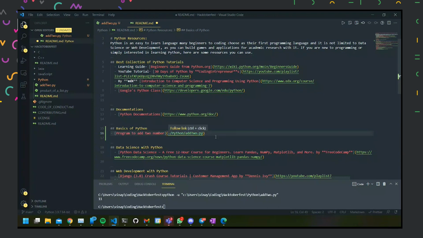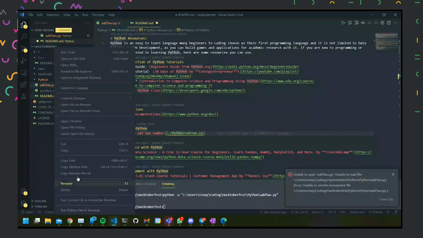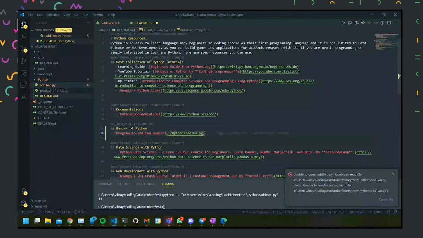And let us check whether this link is working. I'll hold Control and click on the file. So you can see we are debugging it now. It is saying that this link does not exist. So what I'll do is copy the relative path and paste it over here. And that's how it works, right?